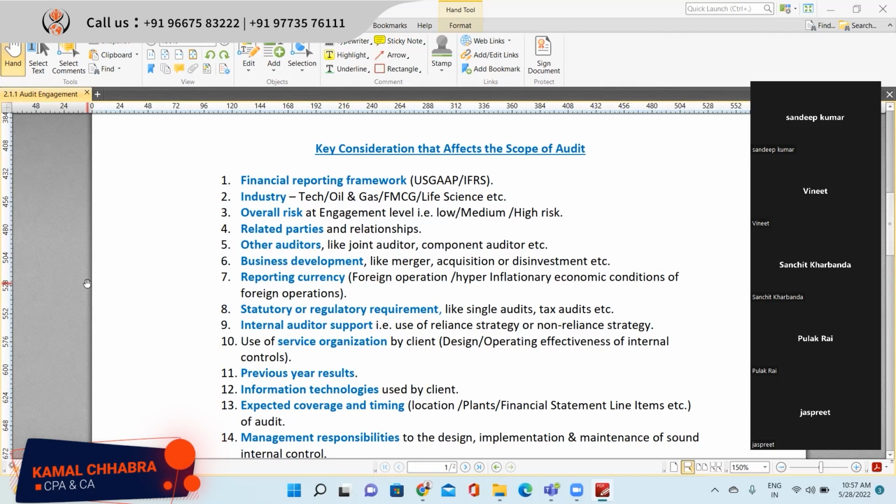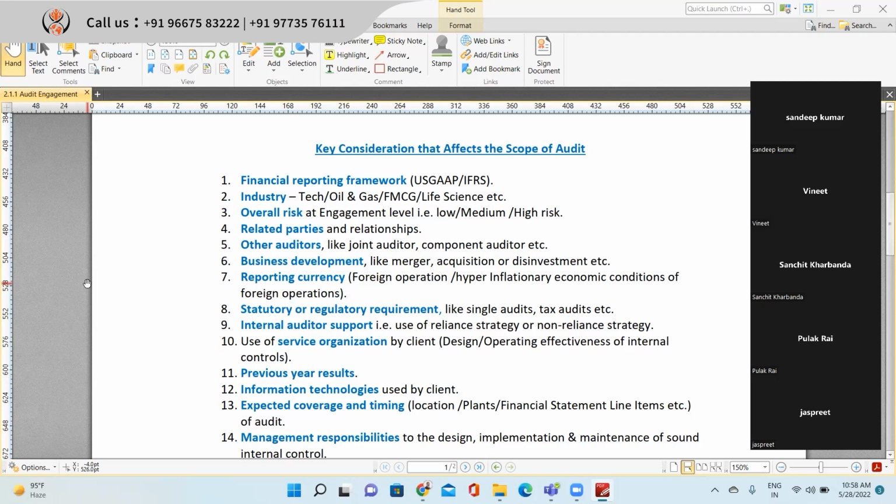For that, you will be taking a SOC 1 report or SOC 2 report, based on the opinion you are providing. And this will help in identifying your scope of audit. If the company is using many service organizations, then your scope of work will reduce. If the company is not using many service organizations, your scope of audit will increase, right?